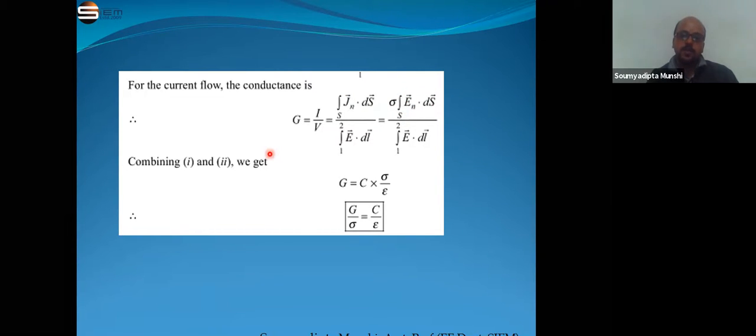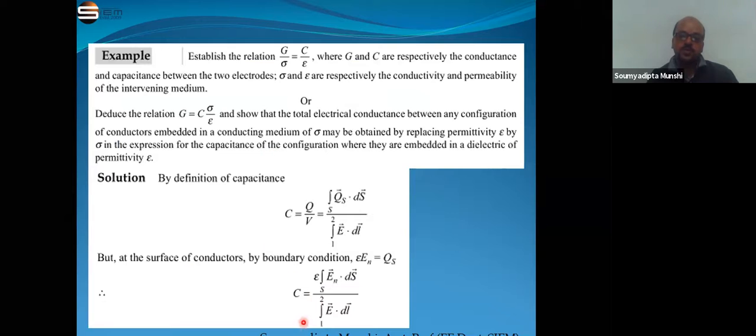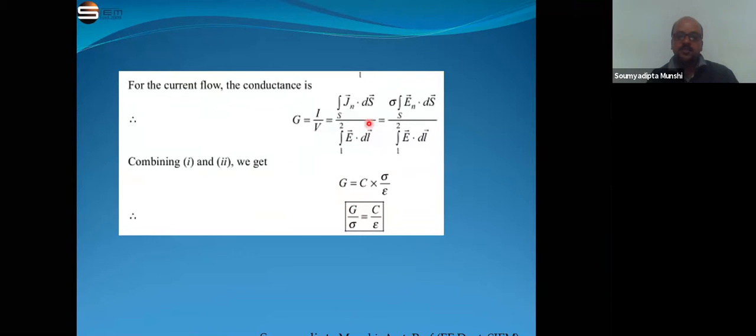Okay, now if we compare these two equations, C is equal to epsilon integration E dot ds divided by integration E dot dl, and in case of G, it is sigma times this portion.